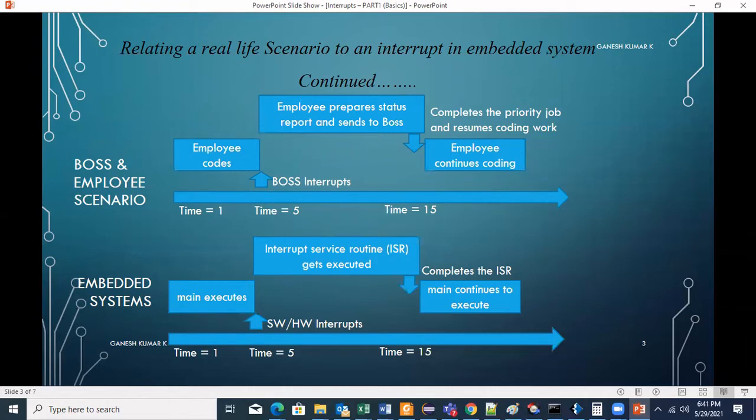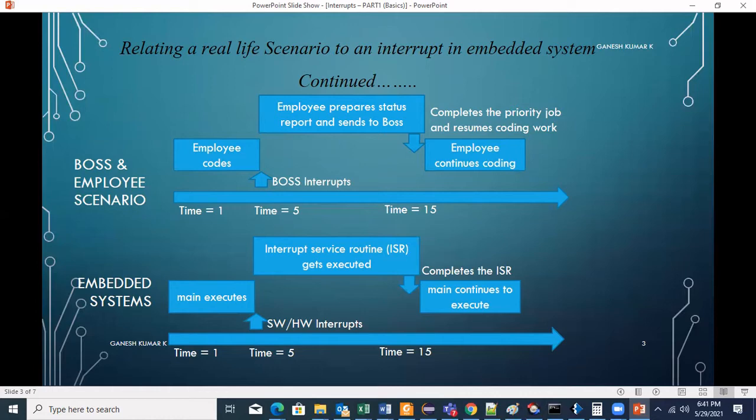So let us see how an interrupt in an embedded system works. It is a simple embedded system, a while(1) system wherein you have a main function. There will be a while(1), and the code inside the while(1) will execute continuously. All the statements within the while(1) will execute continuously.